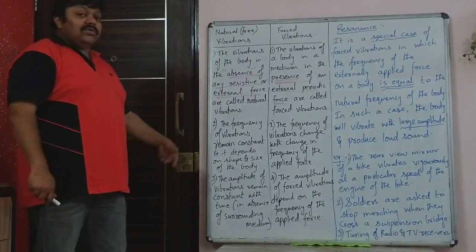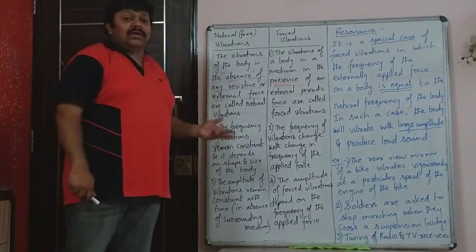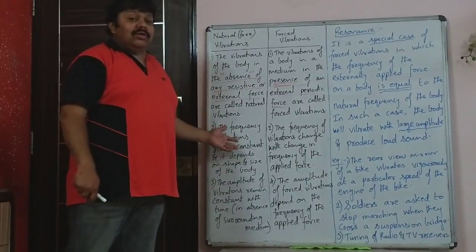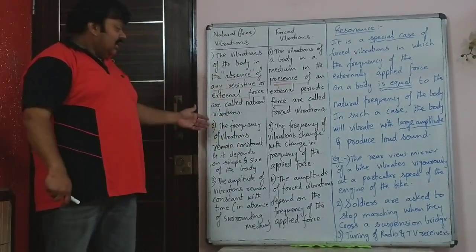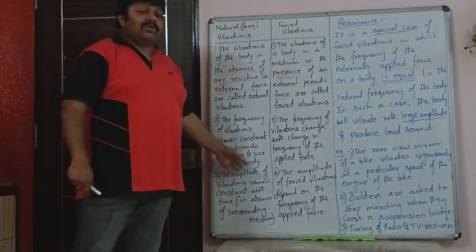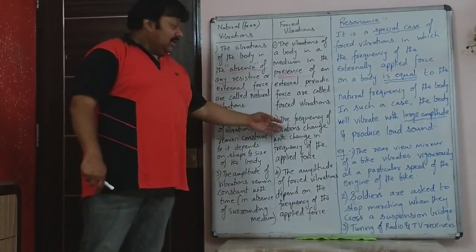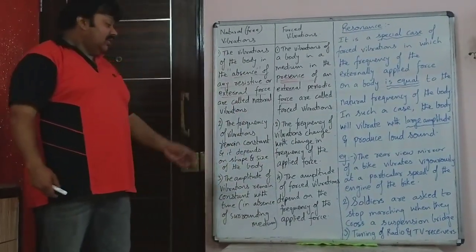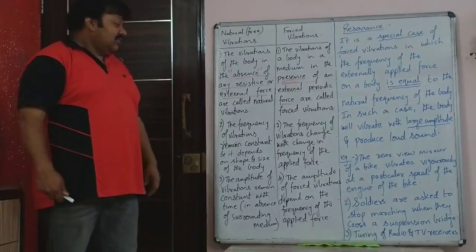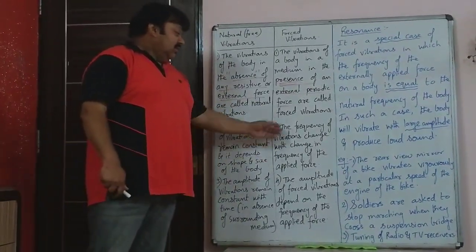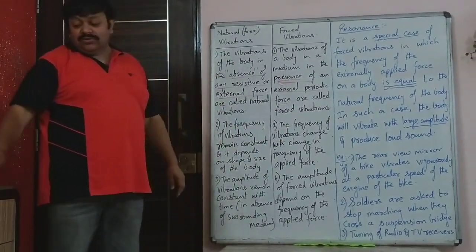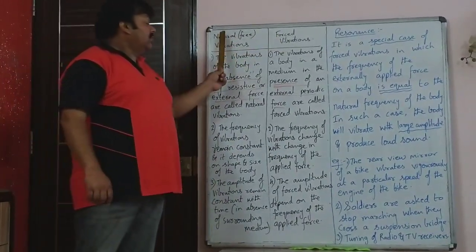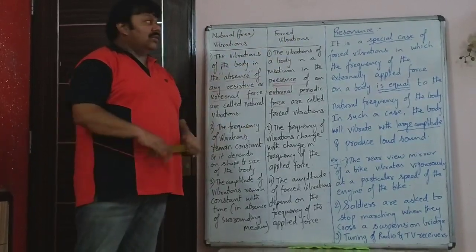The amplitude remains constant, so there is no question of any increase or decrease in amplitude because in this case there is no external force acting at all. The amplitude and frequency depend just on the shape and size of the body. Here there is an external force, so the frequency of the external force will determine the amplitude of forced vibrations as well as the frequency of the forced vibrations. So that is the distinction between free vibrations or natural vibrations and forced vibrations.